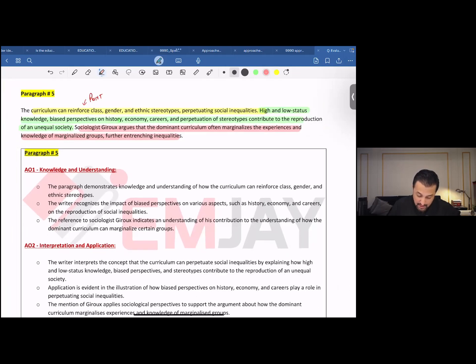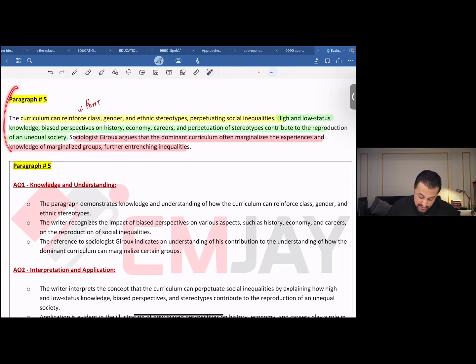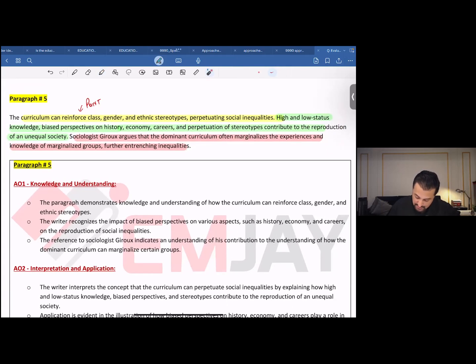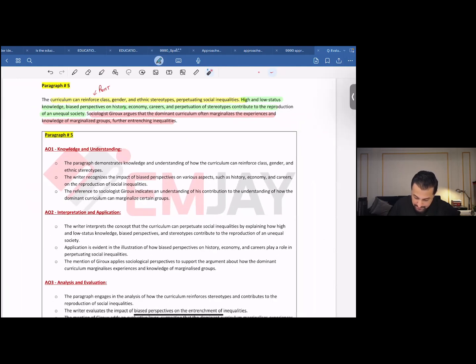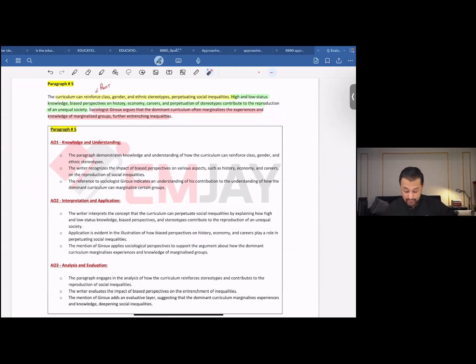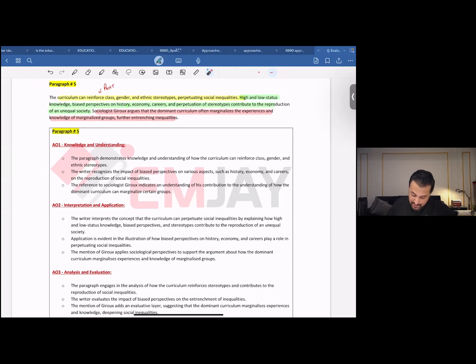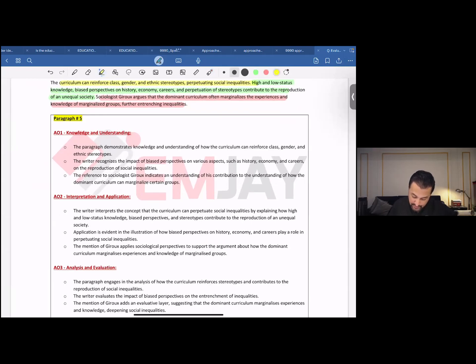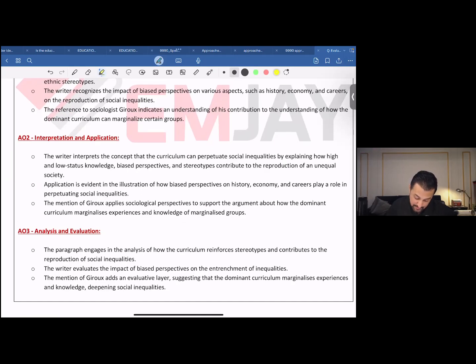Again, I think by now I have given you all an idea as to how you should go about using these assessment objectives. I just zoom out a bit so that you could later on pause this video and read through this on your own. I'm more interested in these two paragraphs here, AO2, AO3. Over here, look at how you could show the examiner that you know how to apply whatever content you have used.